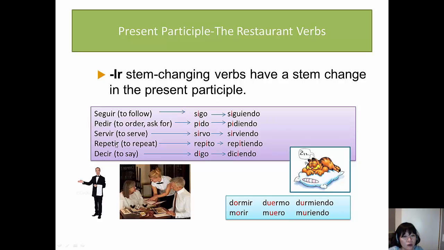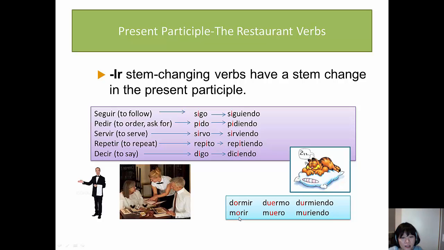This rule will apply to all the IR stem changing verbs in Spanish, which include dormir and morir. Dormir is an IR verb and it is a stem changing verb in the present tense. If you go back to chapter 4, you'll know what I'm talking about. We conjugated dormir to yo duermo. As you can see, there was a change in the stem. The vowel O turned into UE. When you turn dormir into its present participle form, you must keep the U of duermo in the stem and say durmiendo instead of dormiendo.